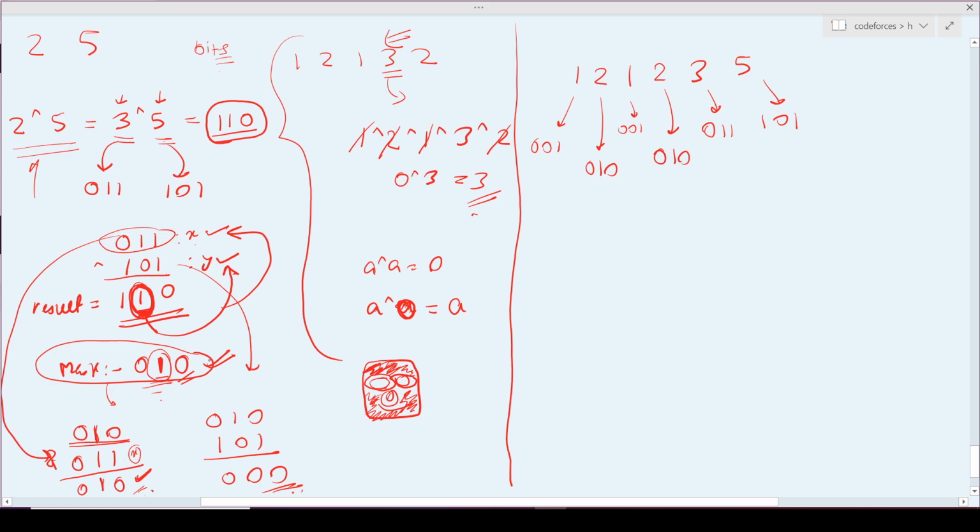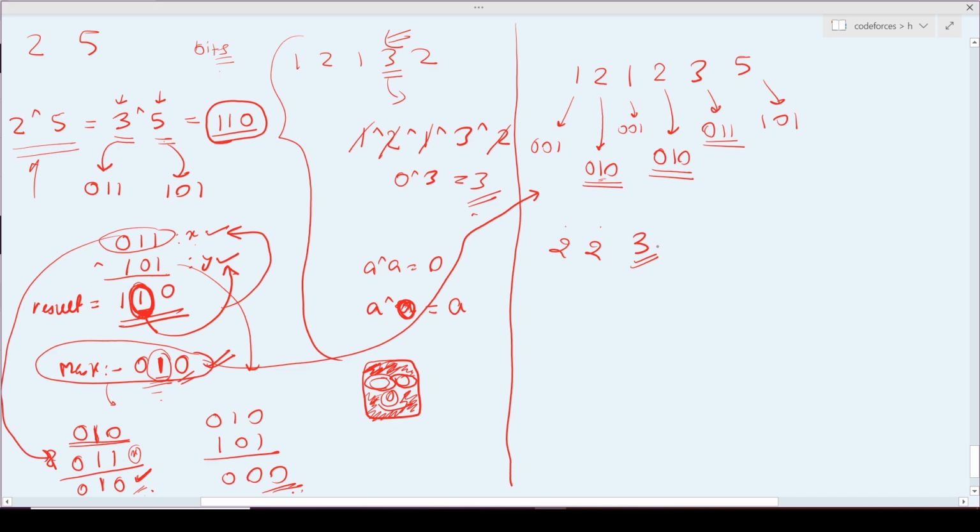After I do my mask AND with all the elements, I will extract this particular 2 because here the bit is set. I will extract the particular 2 here. I will extract the 3 here. So I extracted 2, I extracted 2, I extracted 3. Okay, but now you will ask, hey, I only wanted the 3 to be in my answer, but actually you are having 2 and 2 also in my answer.